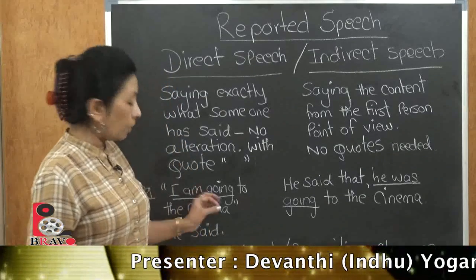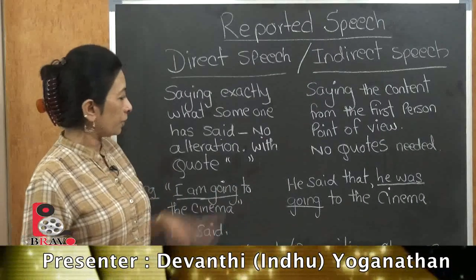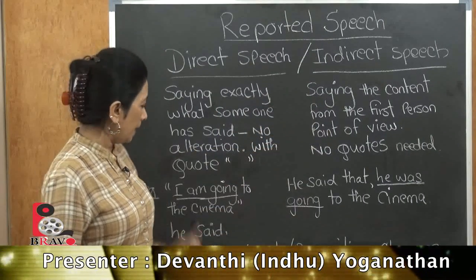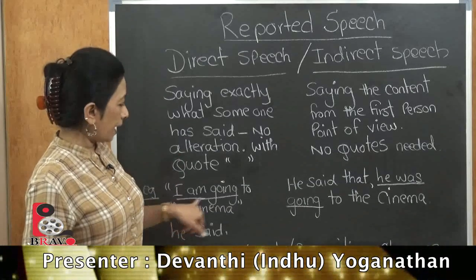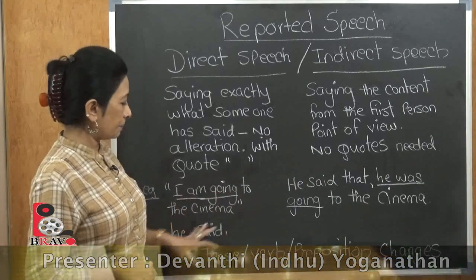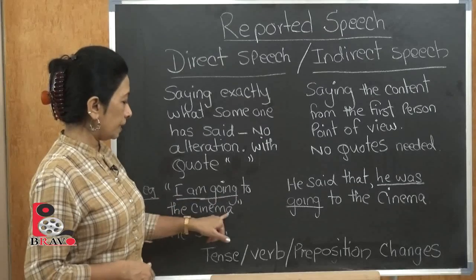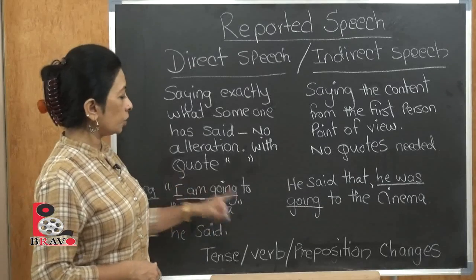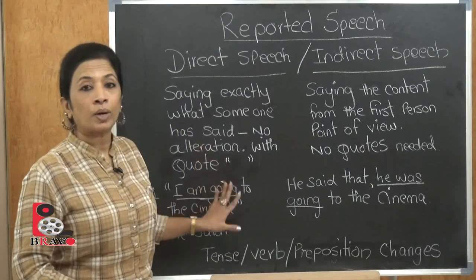So I have a small example here. We are going to look at lots more examples, but just an immediate one for you to understand the difference between them. The quotation mark starts. It says, "I am going to the cinema," he said. So this is a statement that he has said, but this is how he put it, within the inverted commas. You cannot alter it when you write about it. You have to say exactly what he has said.